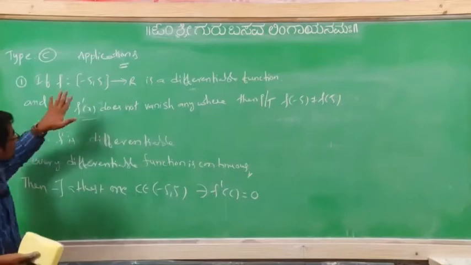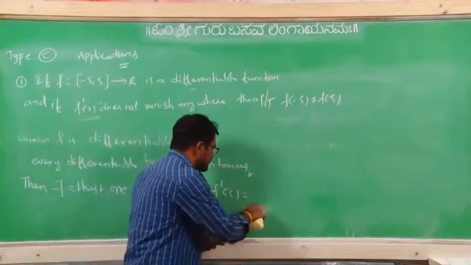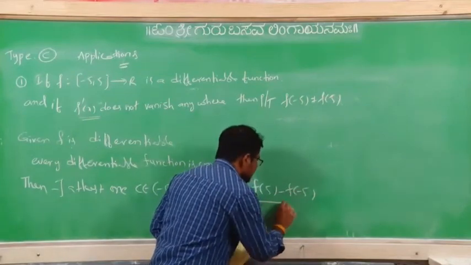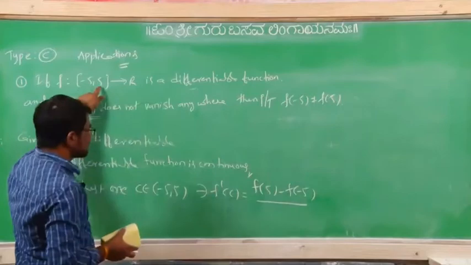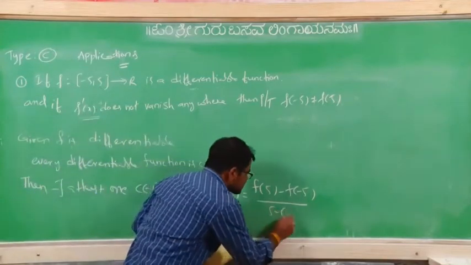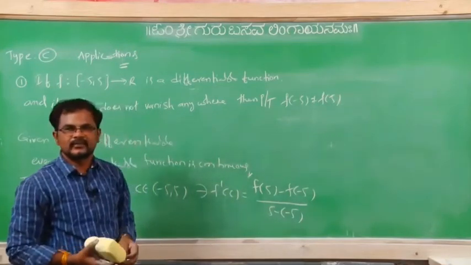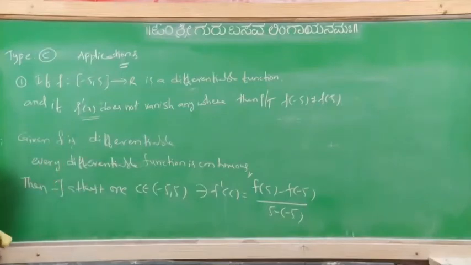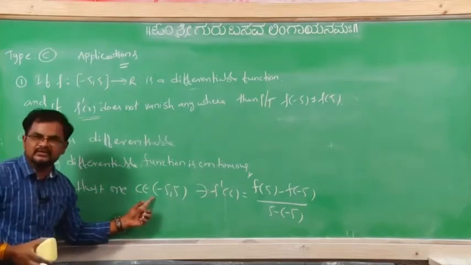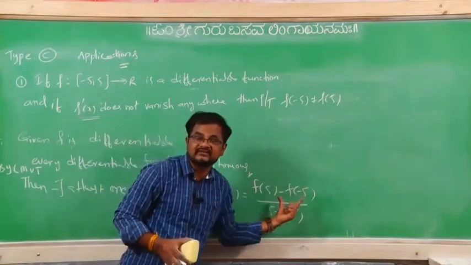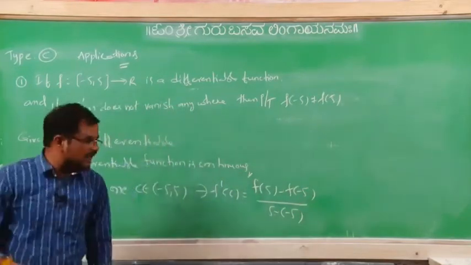Here f'(c) equals (f(b) minus f(a)) divided by (b minus a), that is, f(5) minus f(-5) divided by 5 minus (-5). So f is differentiable and continuous. Then by Lagrange's mean value theorem, there exists at least one point c belonging to (-5, 5) such that f'(c) equals (f(b) minus f(a)) divided by (b minus a). But what is given?